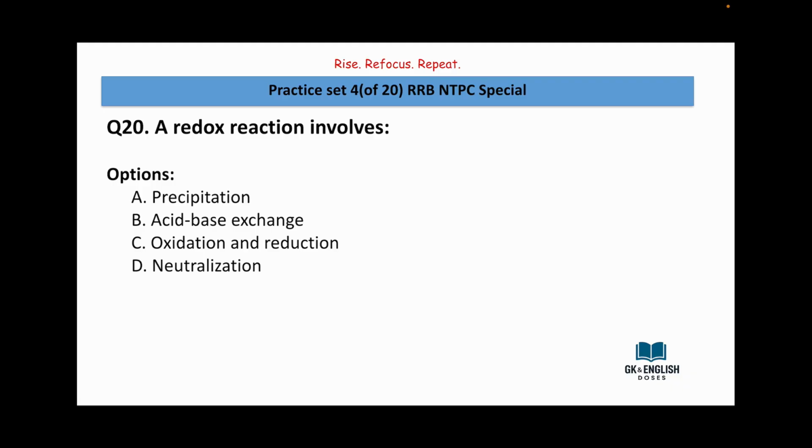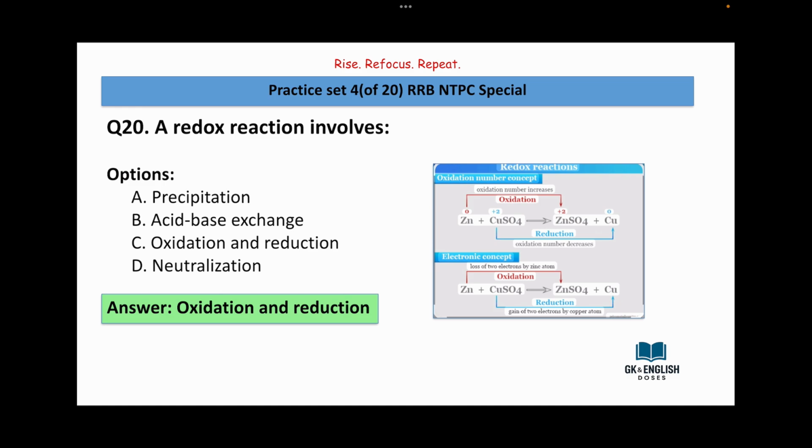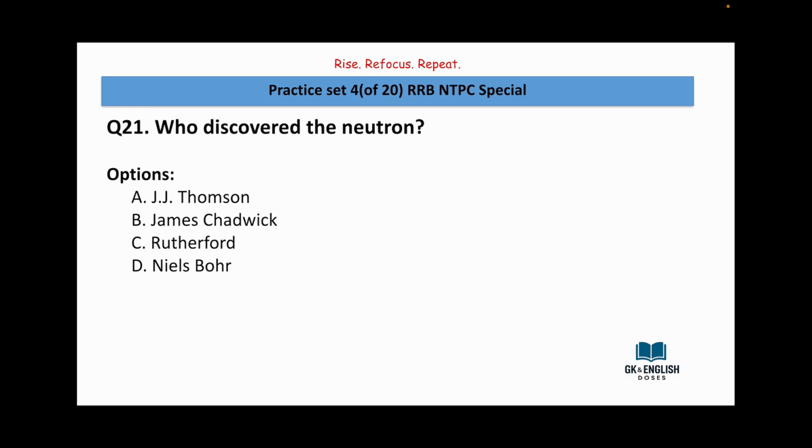A redox reaction involves precipitation, acid-base exchange, oxidation and reduction, neutralization. Answer is oxidation and reduction. Who discovered the neutron? J. J. Thomson, James Chadwick, Rutherford, Niels Bohr.